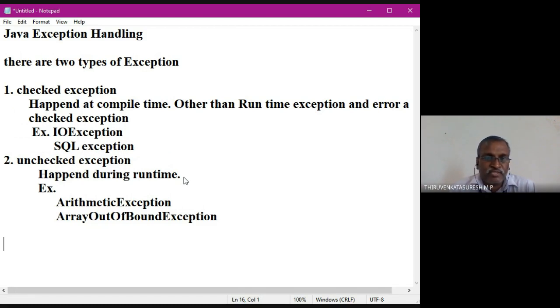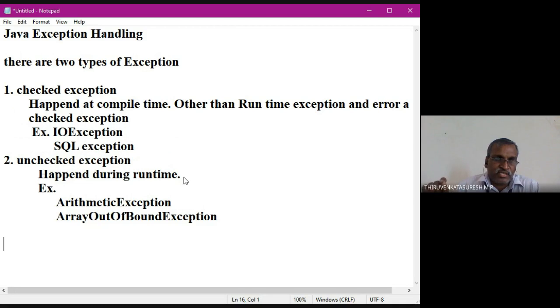For example, arithmetic exception, array out of bound exception, null pointer exception, number format exception. So these are all called runtime exceptions because a lengthy arithmetic calculation is going to happen. After that, you get some value like zero or some negative values, which may give some abnormal situation in a program. For example, I am going to execute some arithmetic operation.